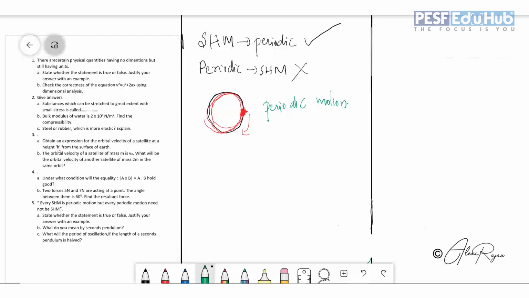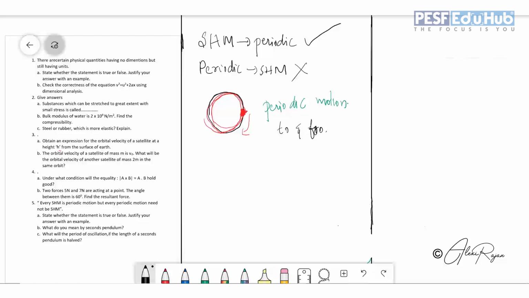Whereas SHM means it is a to and fro motion. SHM is a to and fro motion. That means with respect to a mean position, it should move to and fro. So that is the main difference between periodic motion and SHM.